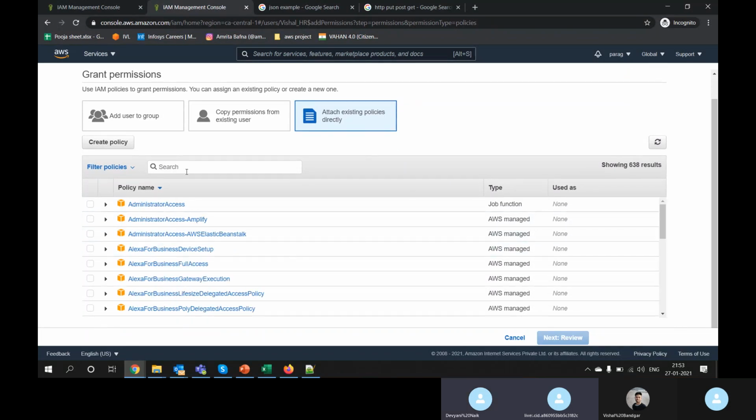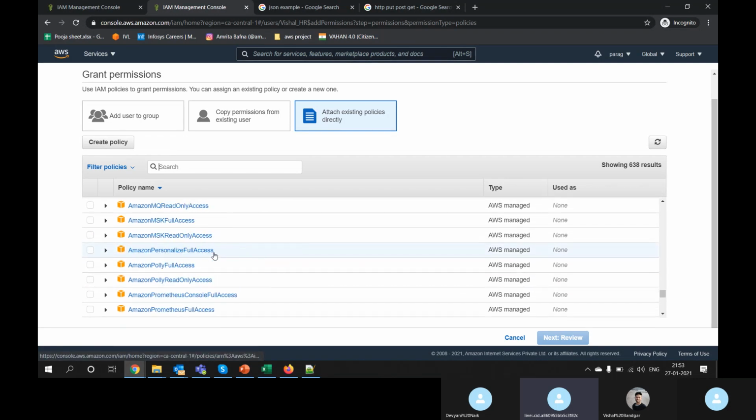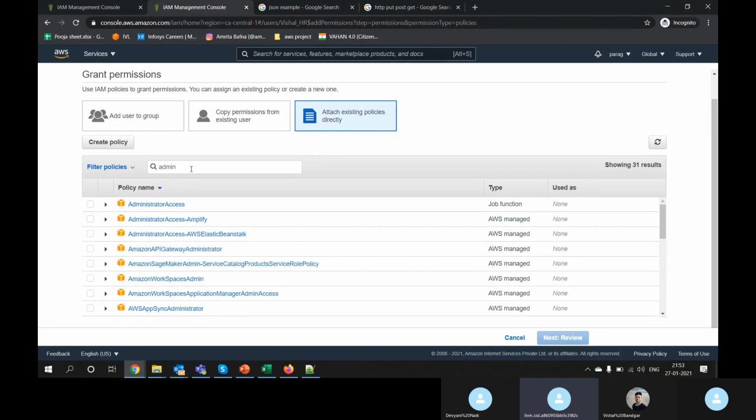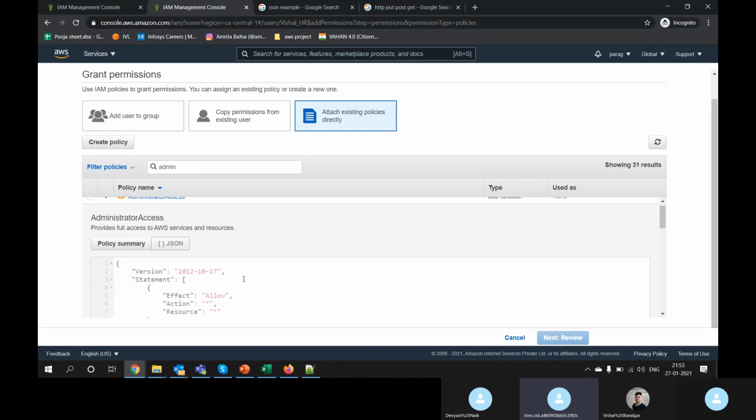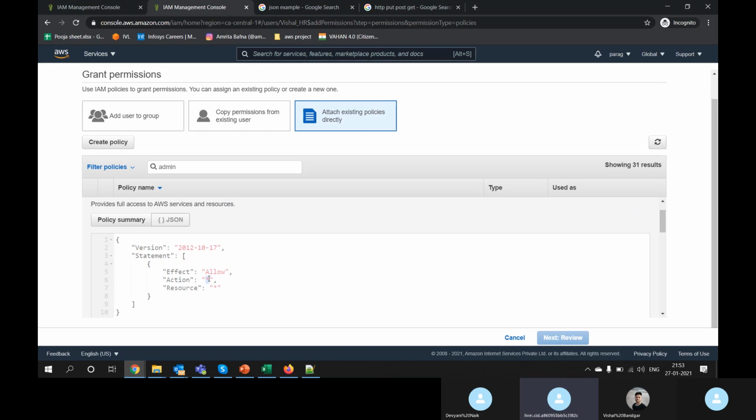If I'm not searching, there are so many policies you can see alphabetically. There are hundreds of policies already available from the AWS side. If I want to give admin, I will just search admin. You can see admin access. Admin access means full access. Star means full. I think this is known, right? Star means full.